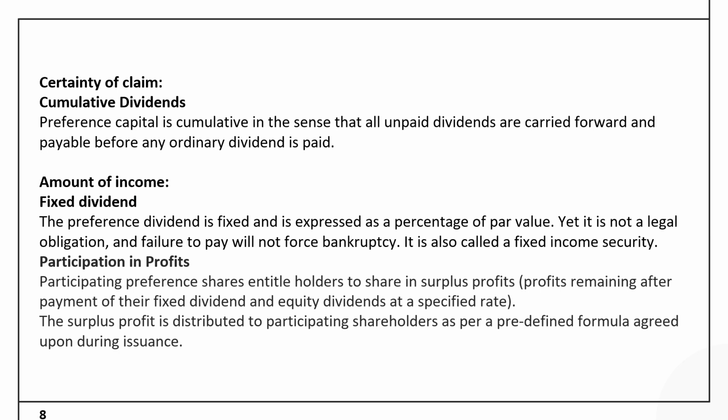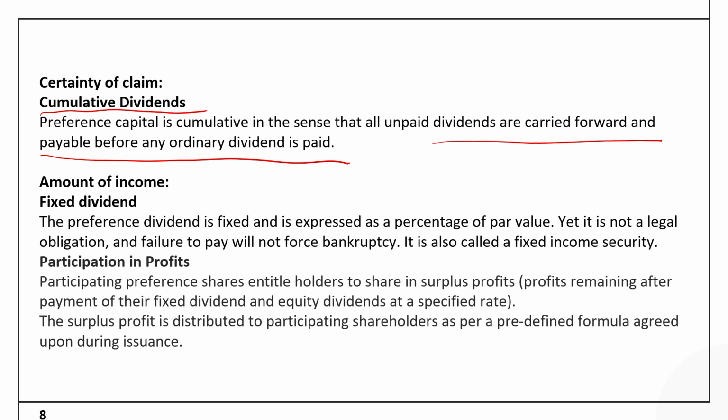If the preference shares are of cumulative nature, then the cumulative dividend would be paid to the preference shareholder for the last year as well, because when there was no profit, it was not paid. But when the profit has been earned by the company, the dividend would be carried forward and would be paid before any dividend is paid to the equity shareholder. I hope you have understood the concept of cumulative preference.